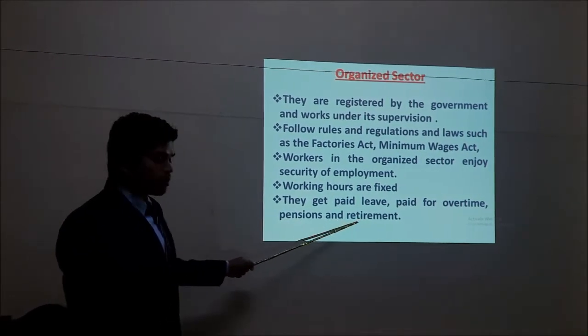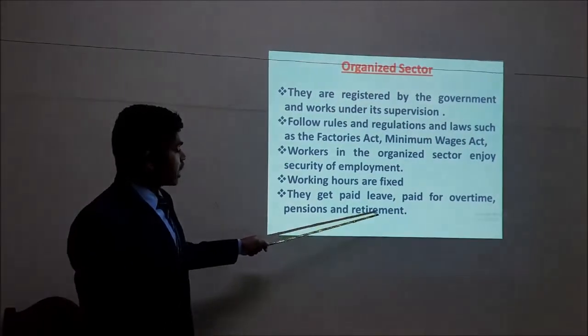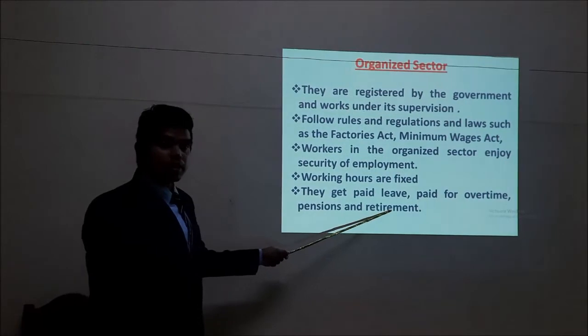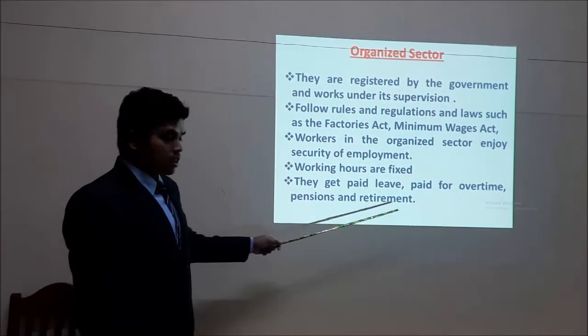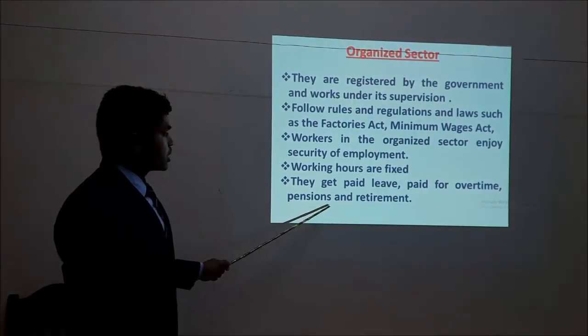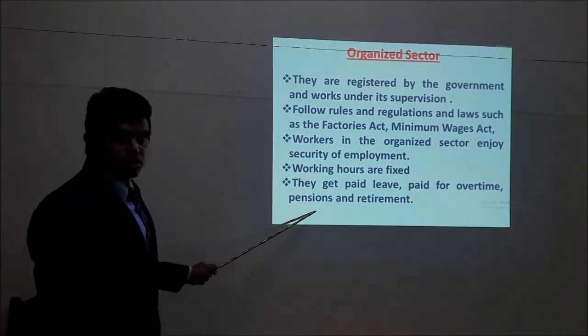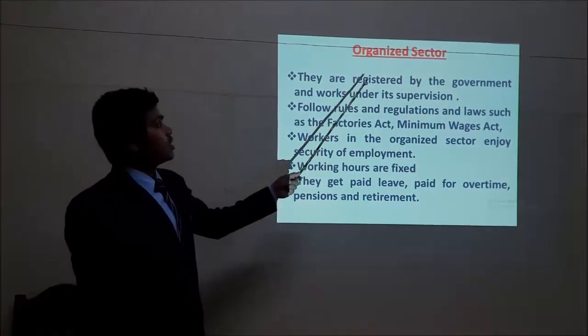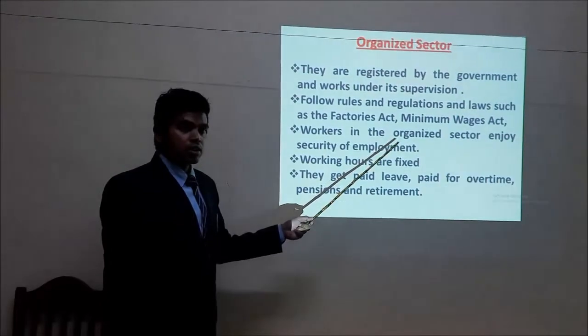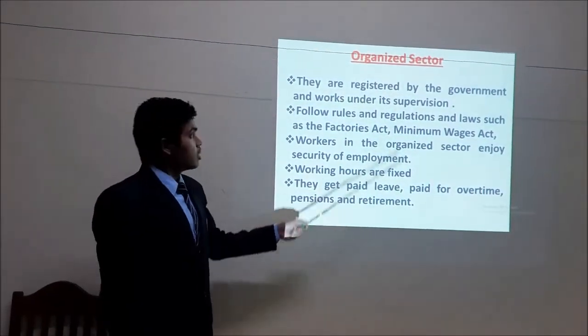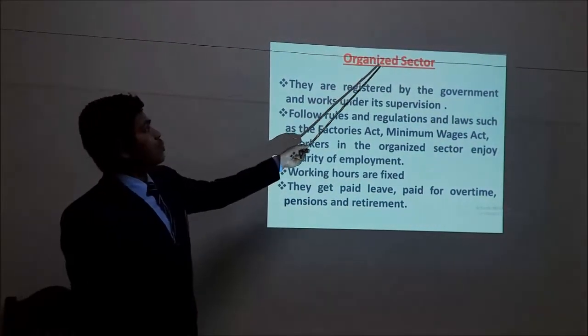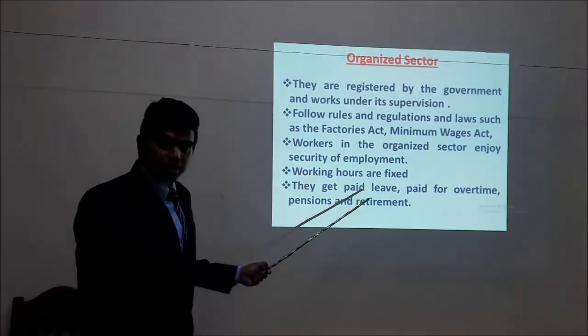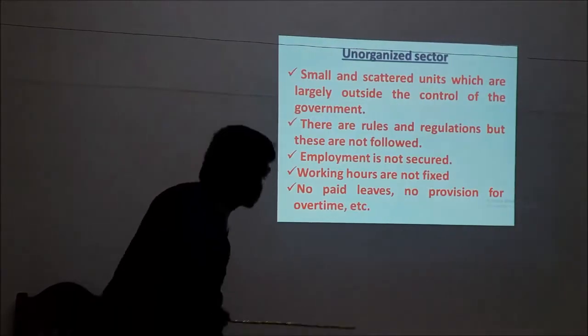After the retirement, when they are retired, on that day they get the provident fund lump sum amount, isn't it? Afterwards, pensions. When they are at home, every month they get the pension. So these are the facilities they get. Who gets? The workers, in the organized sector. It's clear? Okay. Now let us see the next slide.